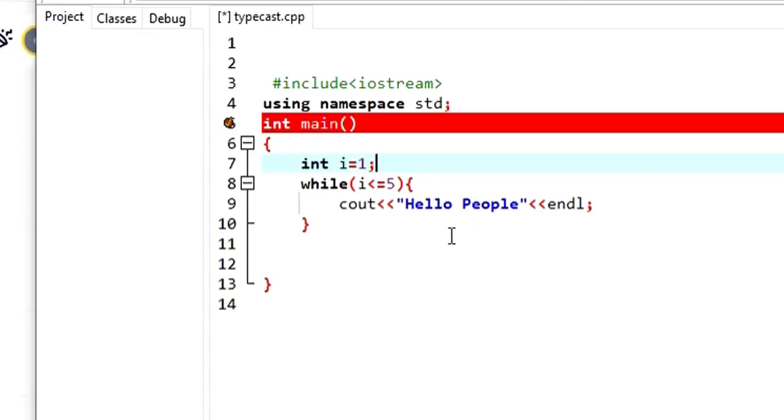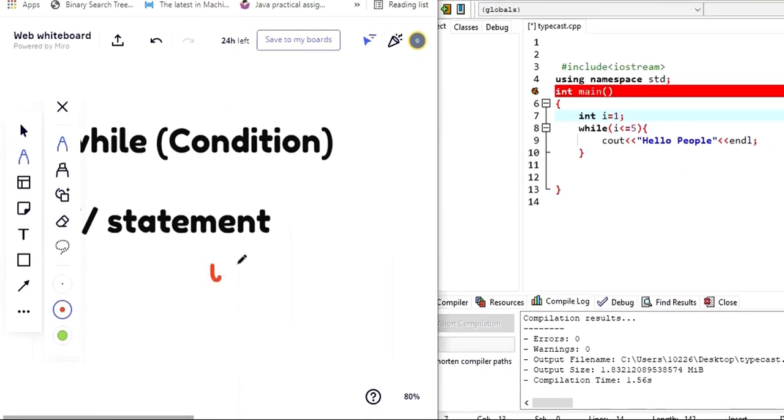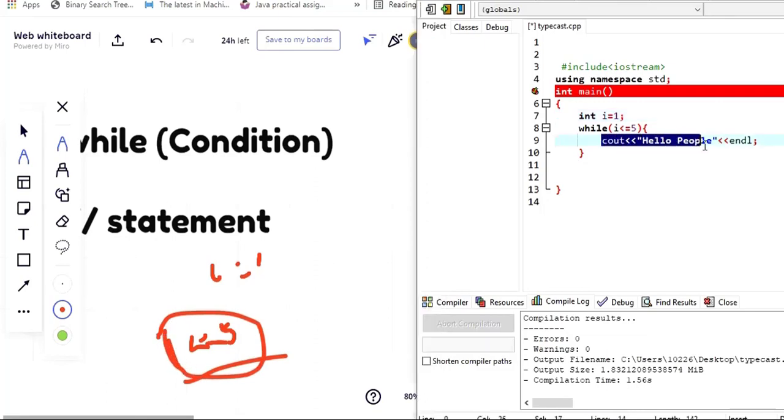Let me give you this example now. Here we have i is equal to 1. Then we are going to check against 5. Here we have 1 for i, less than or equals to 5. Is it true or false? The condition is true, right? If the condition is true, what is going to happen? We are going to print this message, hello people.